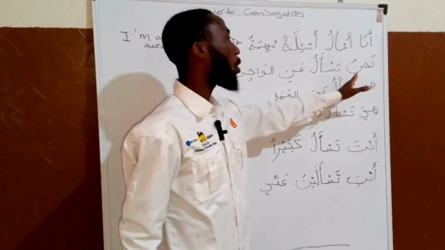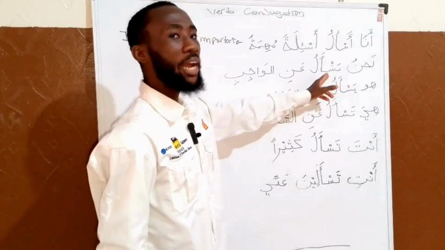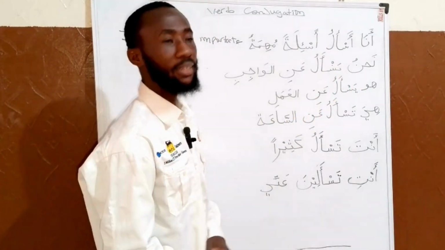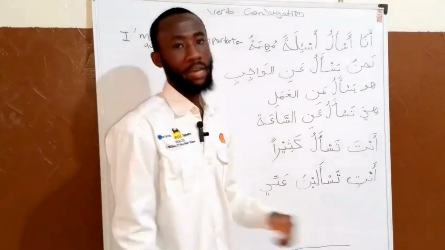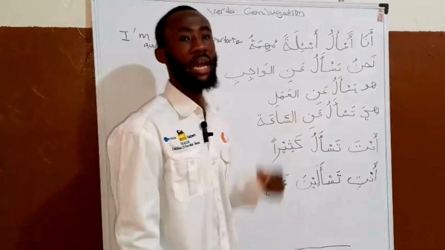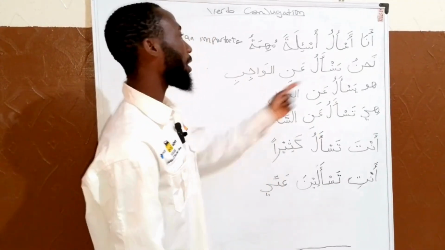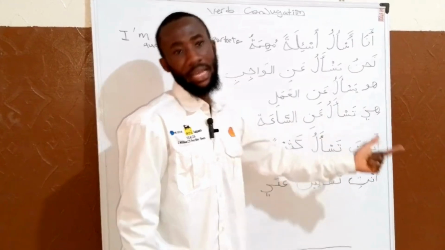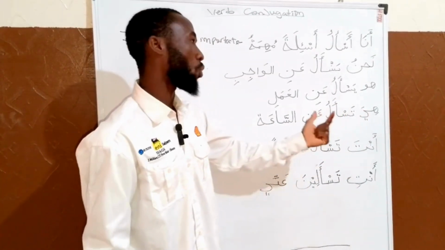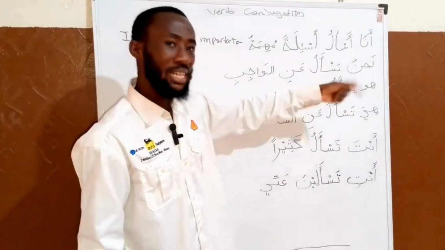Now, we have the second one, Nahnu nas'alu. The first one is Ana as'alu, which is I, but the second one is Nahnu nas'alu. So the conjugation occurs here. This is also a present verb.